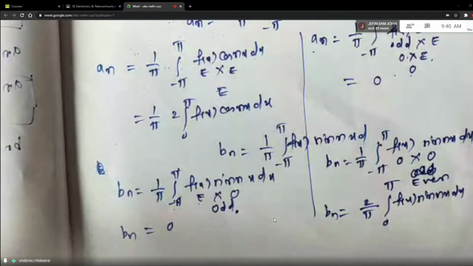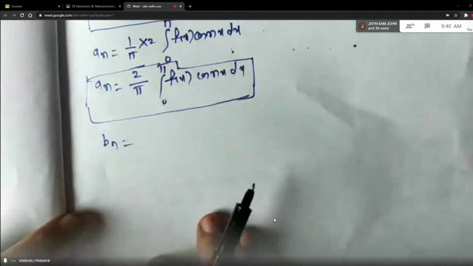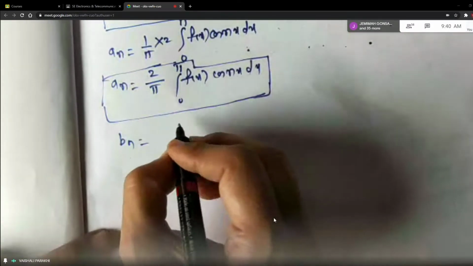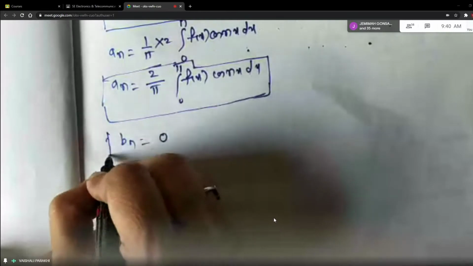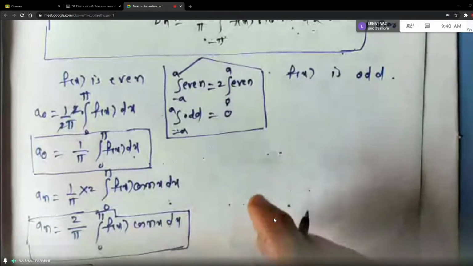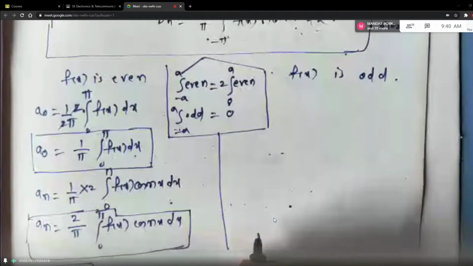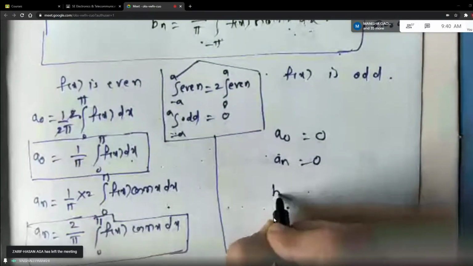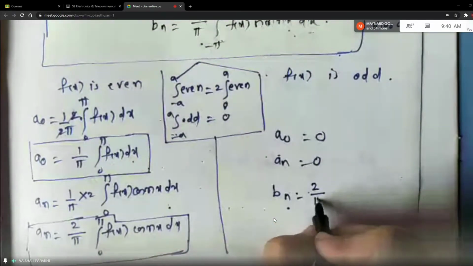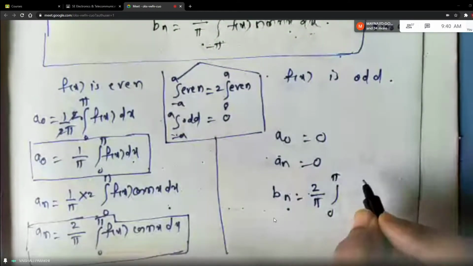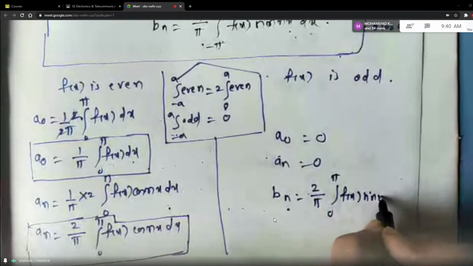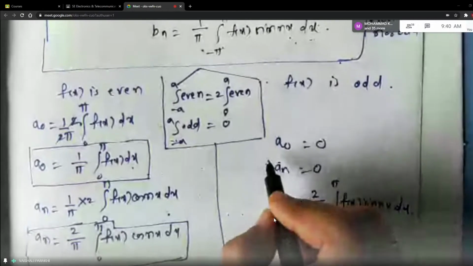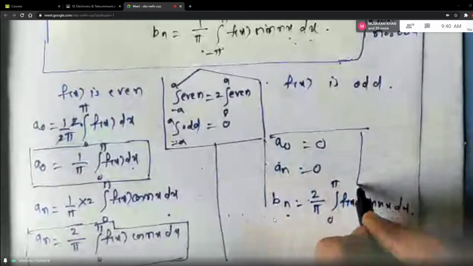Okay. So on the previous page when I was explaining, you can write down here Bn is equal to 0, correct? This is on one side, that is when f of x is even. Now when f of x is odd, what is happening is your a naught is becoming 0, an is becoming 0, and formula for Bn is 2 by pi 0 to pi f of x sin of nx dx. So you have to remember 3 sets of formula, students, here.